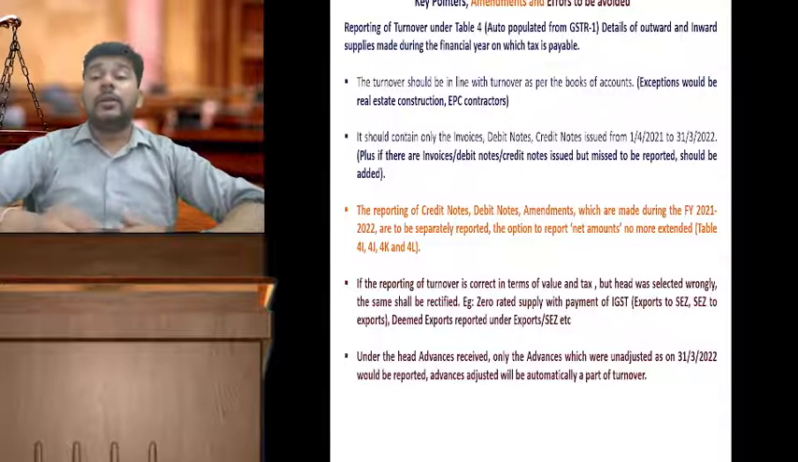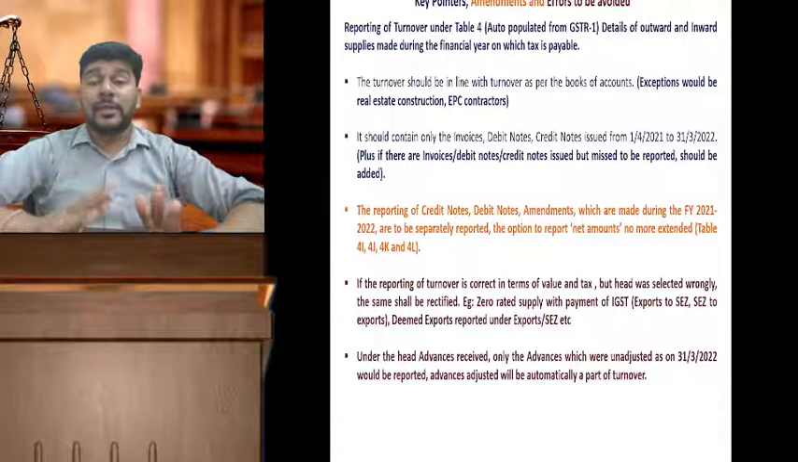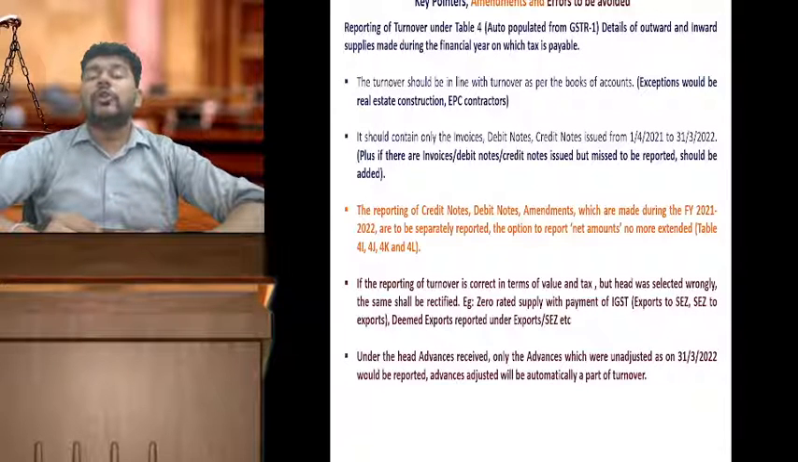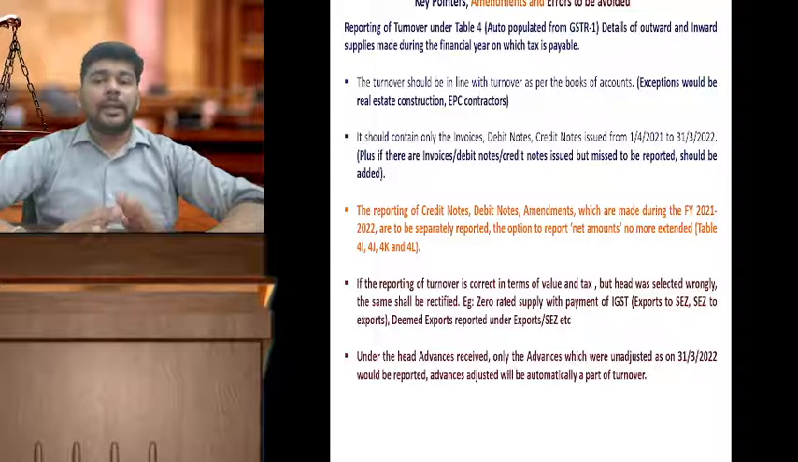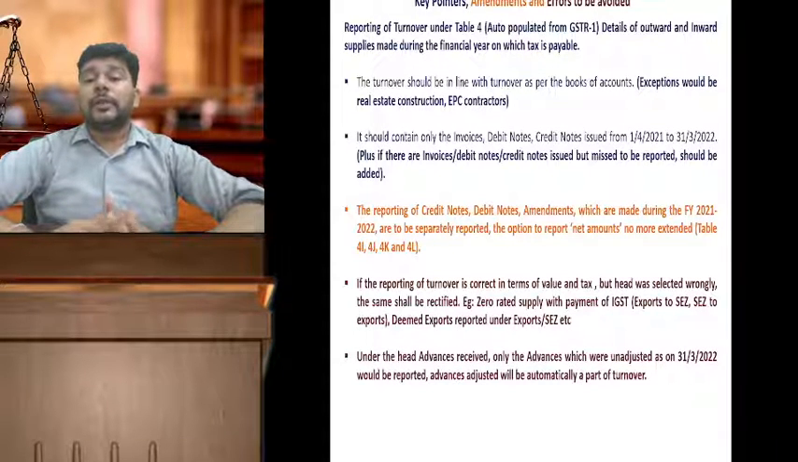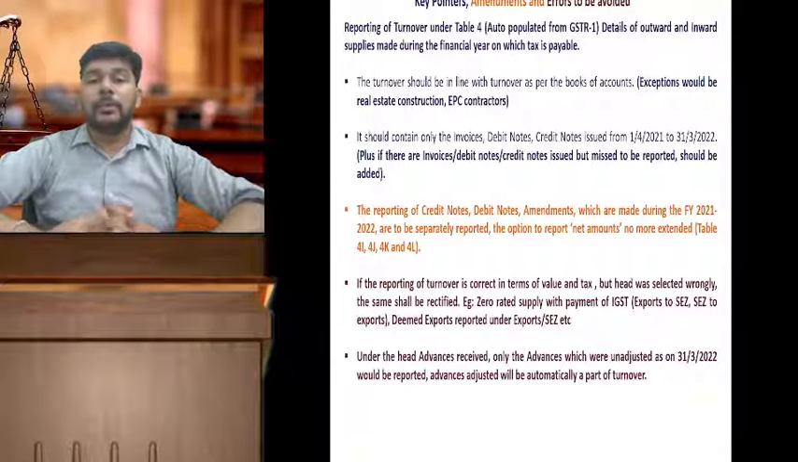The turnover, the debit notes, the credit notes, everything needs to be reported, especially for that period which was actually done. It means that if you have issued any credit note or debit note subsequently, then the same would not be a part of this. Only the debit notes and credit notes in regard to those outward supplies which have been made during this period 21-22, only those records should be reported over here.